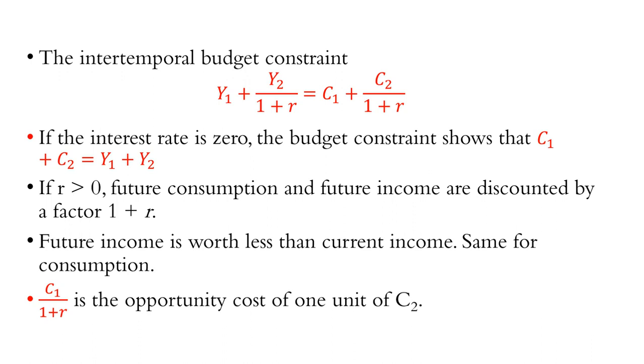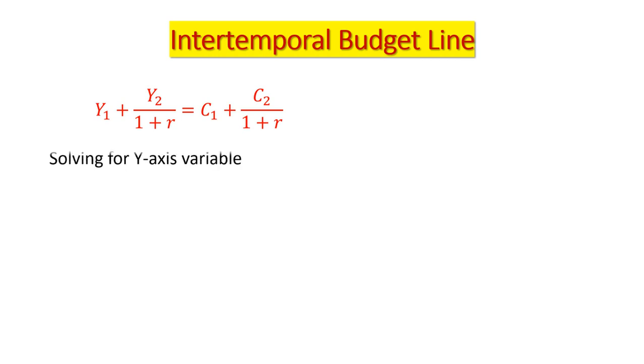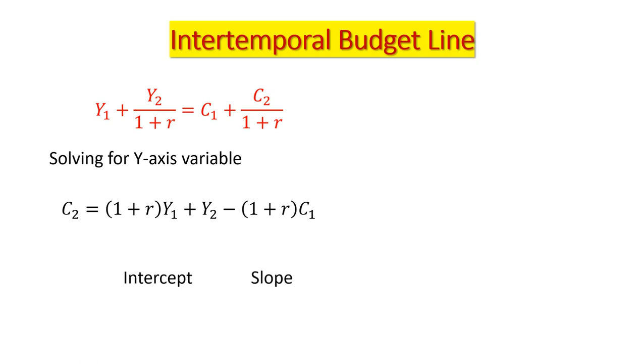Now we present it graphically. For this, we solve the intertemporal budget constraint equation for the y-axis variable. This gives us intercept and slope.